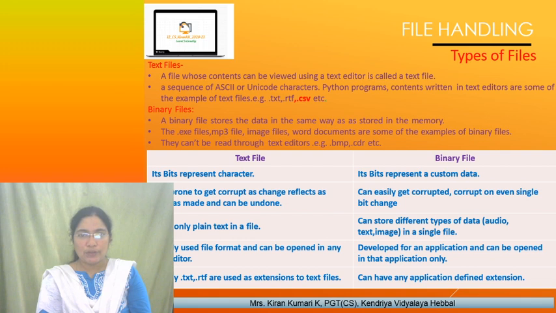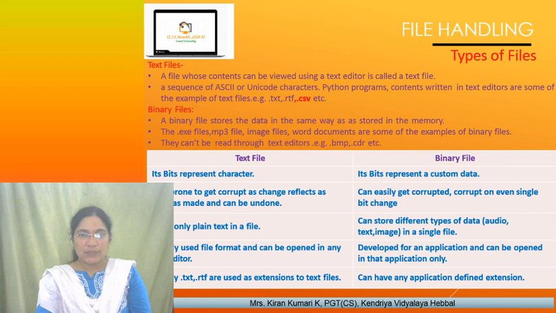They cannot be read through text editors, like Paint or your Notepad. We cannot edit them or read through them. If you open them through those, what will happen? You will get some different characters, everything in a haphazard way.